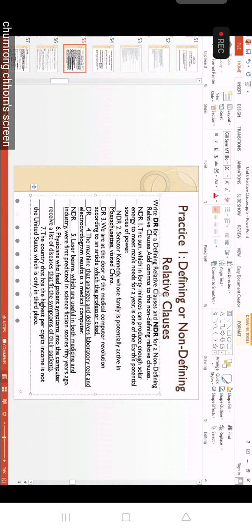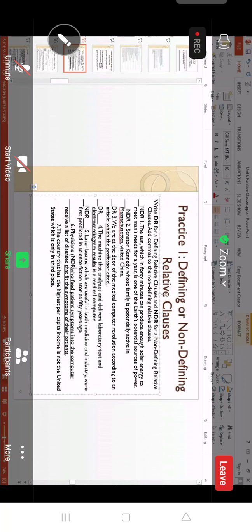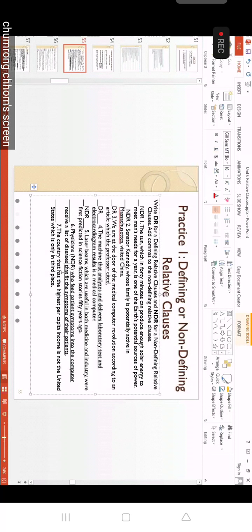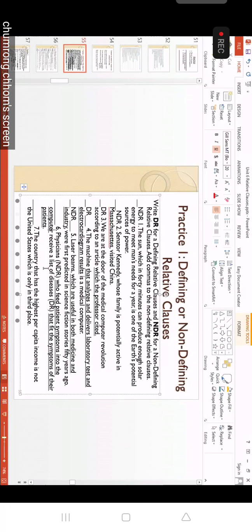So this is non-defining. But how about the second one? A list of diseases. Do we know or not, everyone? We don't know, right? So it is defining. So where do we put commas, everybody? After physician, and one more after computer.